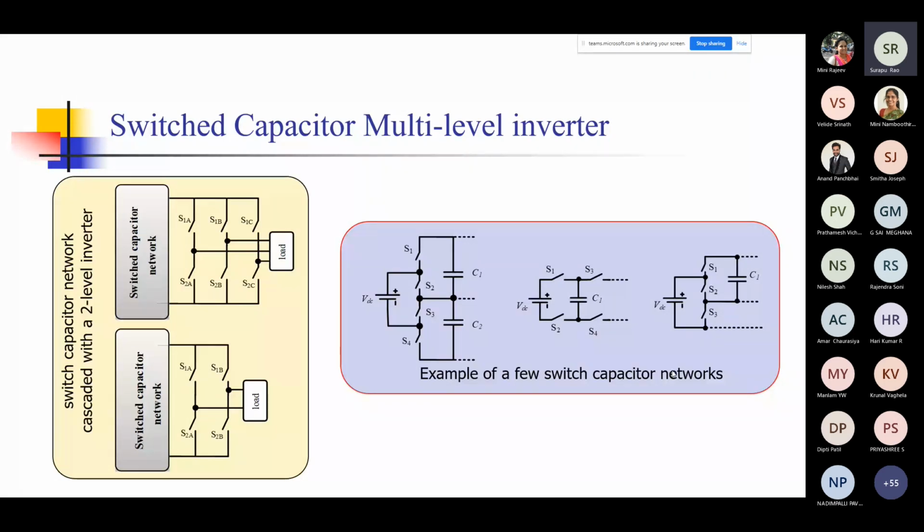So a general structure, as you can see, on the switch capacitor network, 2-level, 1-phase and 3-phase inverters is on the left side. And on the right side are some possible structures of the switch capacitor networks. So what you see on the left side diagram in the blocks are these networks. And I will just tell you the properties of these networks.